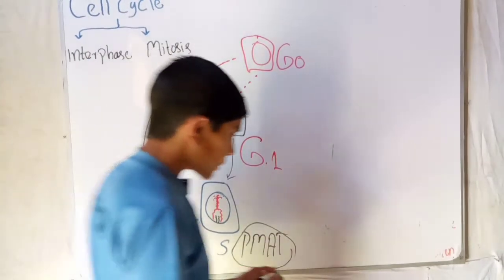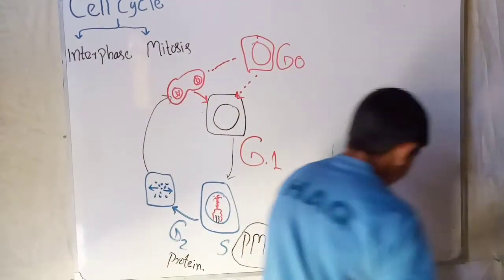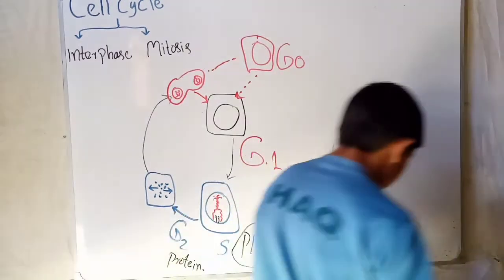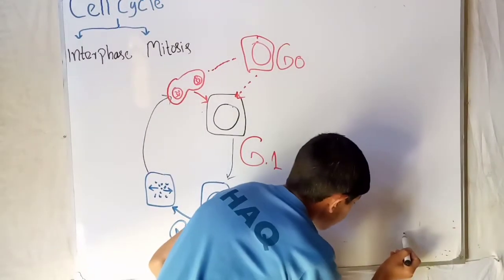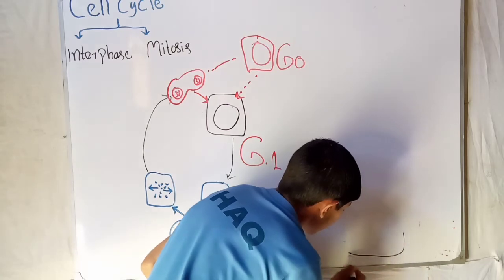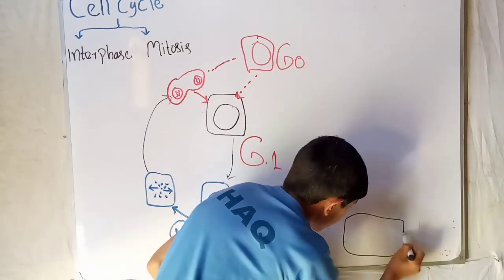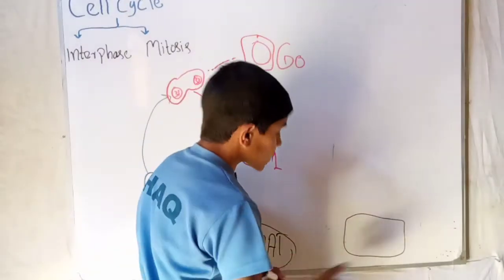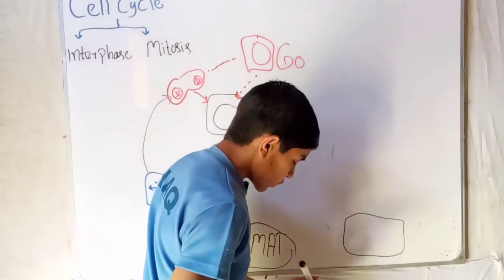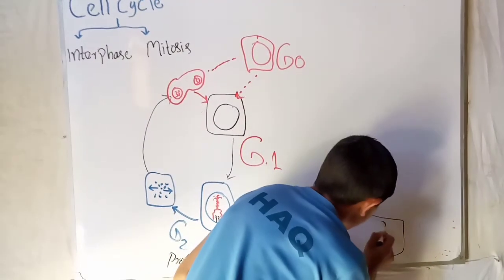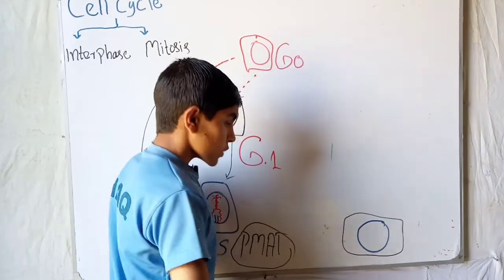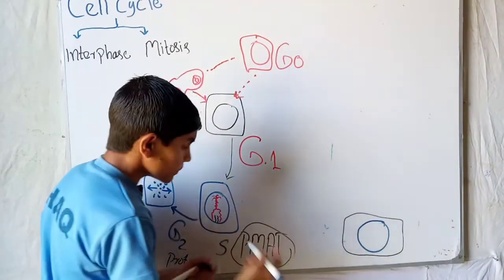Before the prophase, we take a cell. This is a mature cell. You can see here, this is a mature cell. It has the nucleus inside. So we take this as a mature cell.